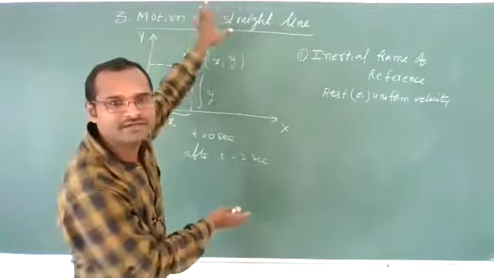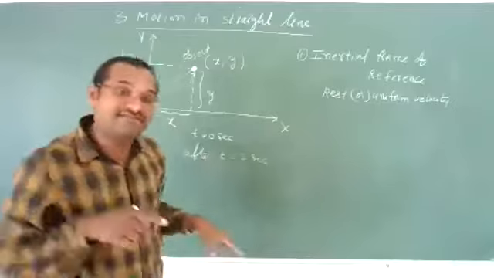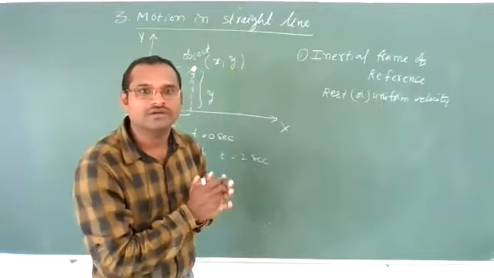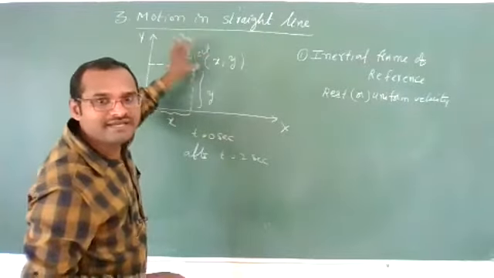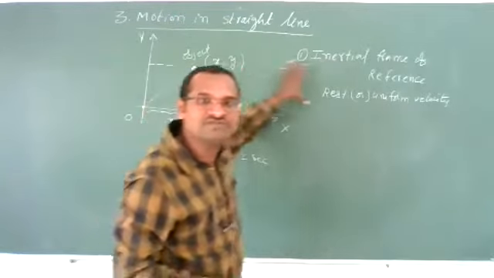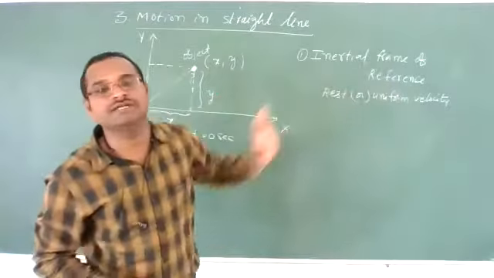Let us imagine you keep this frame on a vehicle and the vehicle is moving with uniform velocity. Then the frame is also moving, no? For this point, this coordinate, this board is a frame of reference. Because this frame is moving with uniform velocity, that frame is still called an inertial frame.